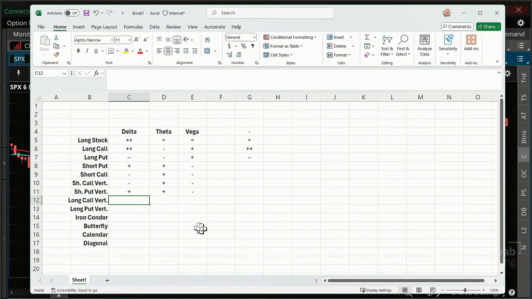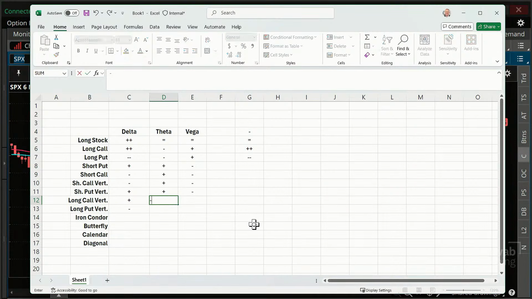Long call verticals are bullish trades, so it's a positive delta. Long put verticals are bearish trades, so it's a negative delta. My theta on these depends on where the stock is in relation to the strike price. In general, our theta is more likely to start out small but negative. But it just depends on the strike prices that you choose.